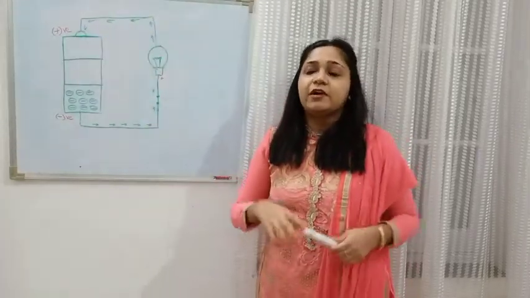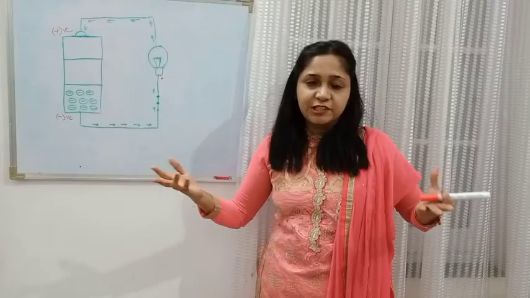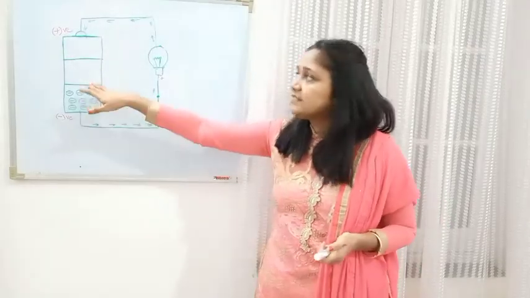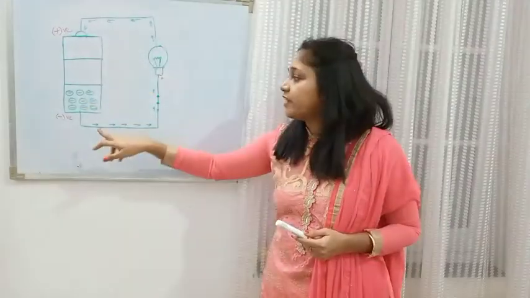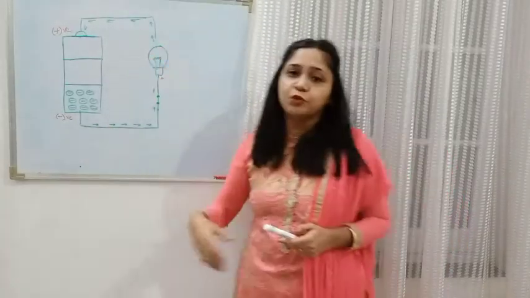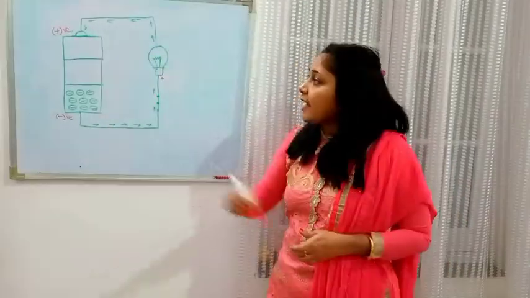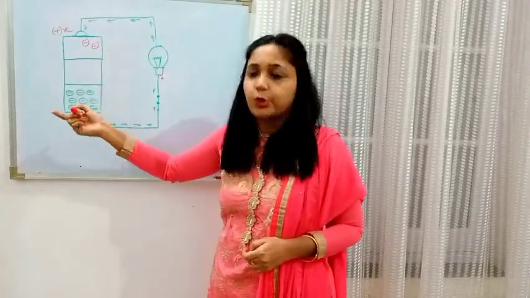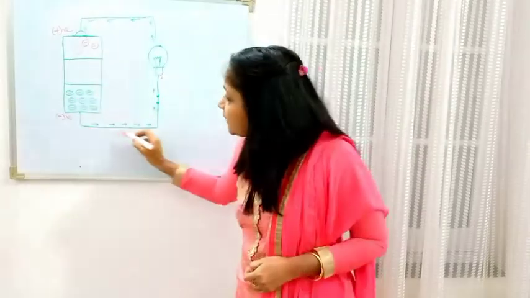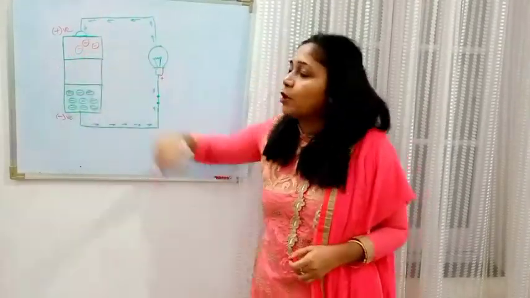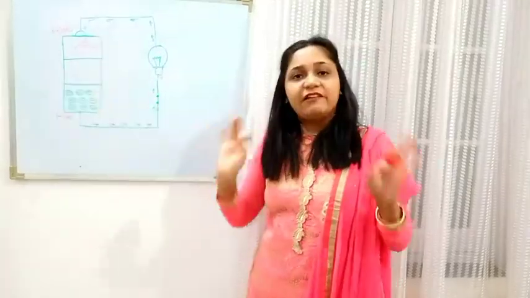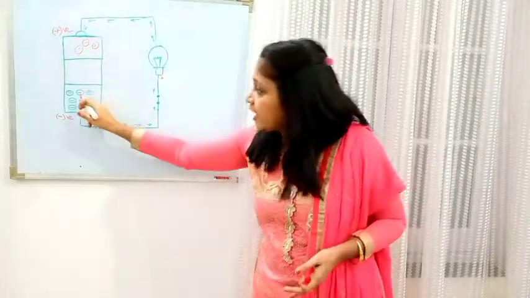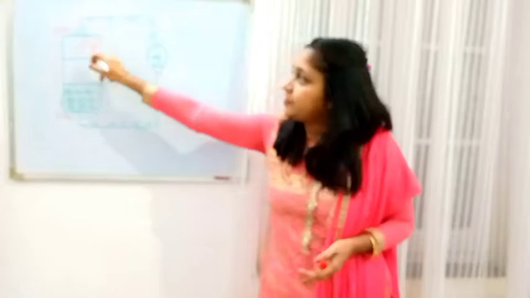I told you already that earlier they were all moving directionless, in a random fashion here and there. But once it is connected to the cell or the battery, they all will have a tendency to move towards the positive end, and hence this part will slowly be getting the electrons. Once all these electrons are emptied into the positive terminal, till then the battery will be working, and after that we say that the battery will die out, when every charge has been conducted to this end.